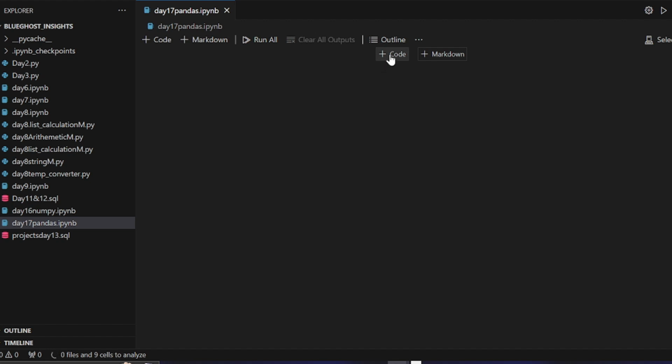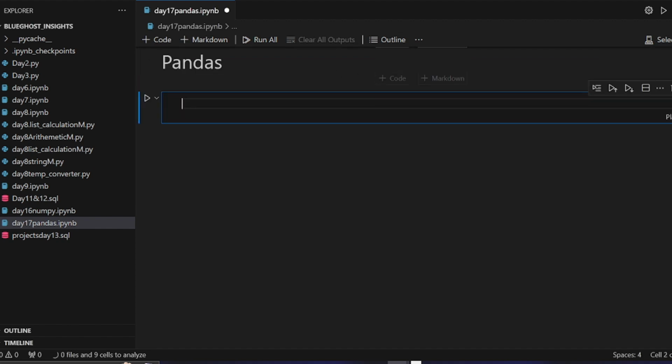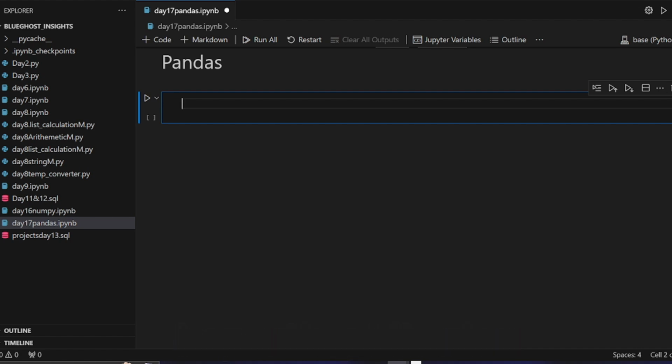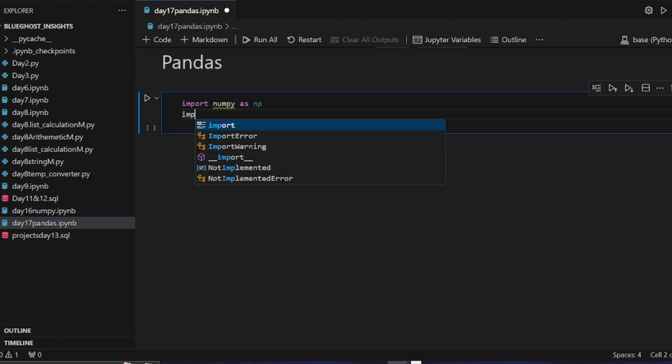So the first thing we're going to do is bring in, okay, let's remove this. Like always, bring this markdown down. Okay, so bring in the code aspect. Always select your kernel over here. So the first thing I always do is import the library that I may need. We've talked about NumPy. I'm going to import my two guys, which is import numpy as np, and then we'll also import pandas as pd.